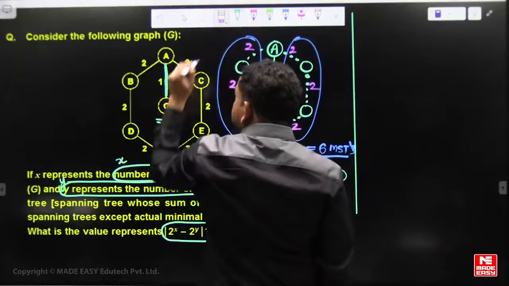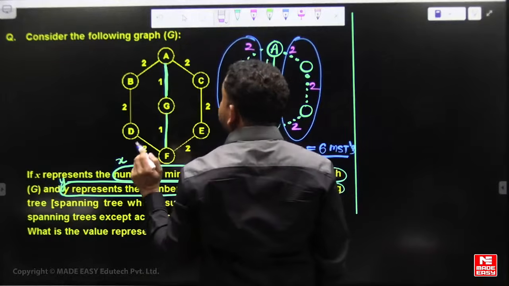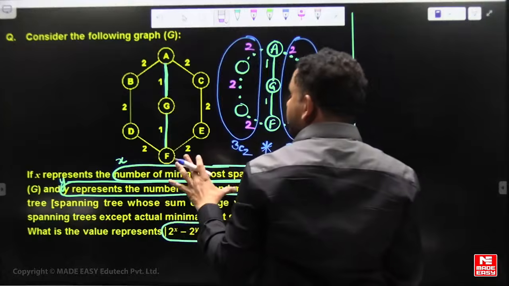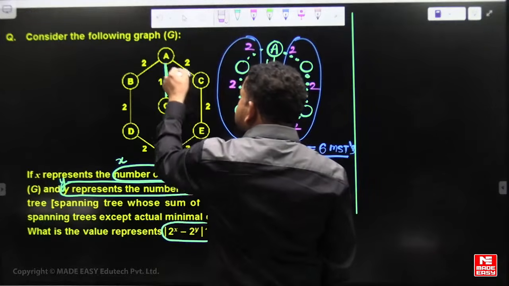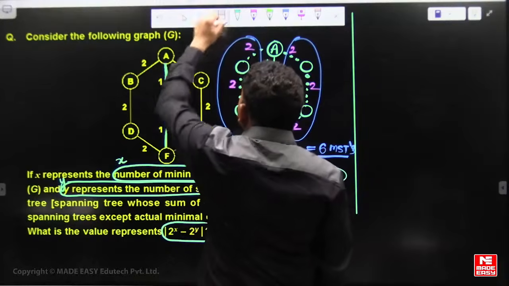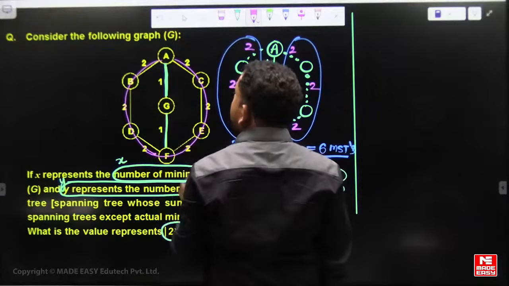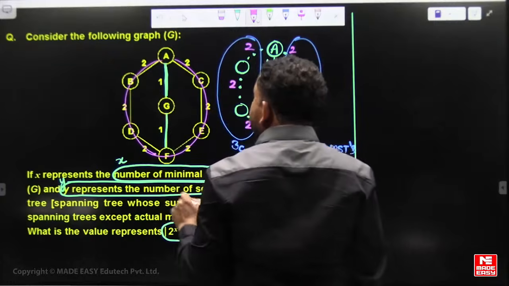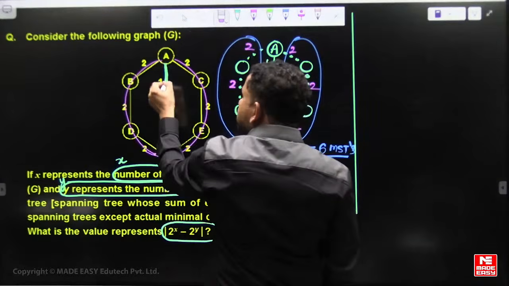So 6C5 is 6 ways. Out of these 3 edges and these 3 edges, total 6 edges, you need to choose 5 edges, plus this one edge.